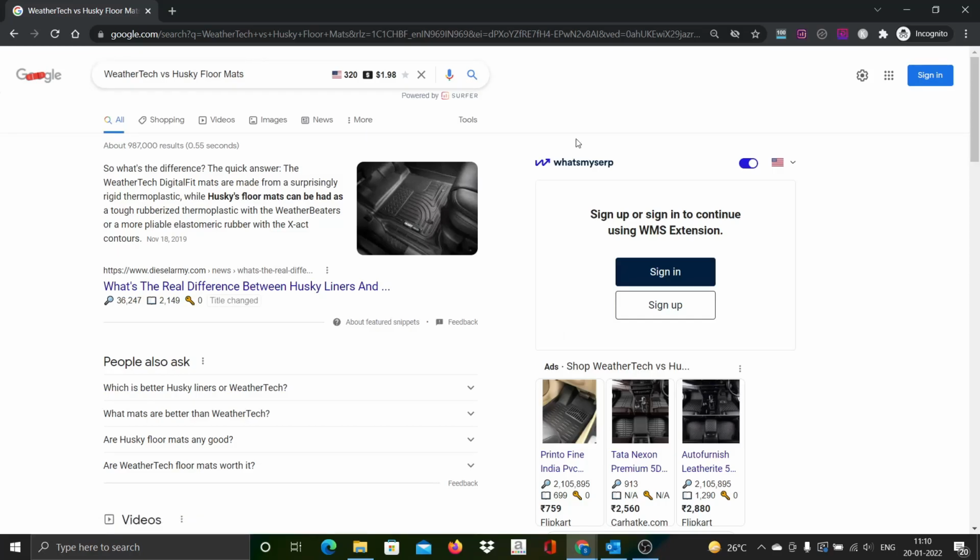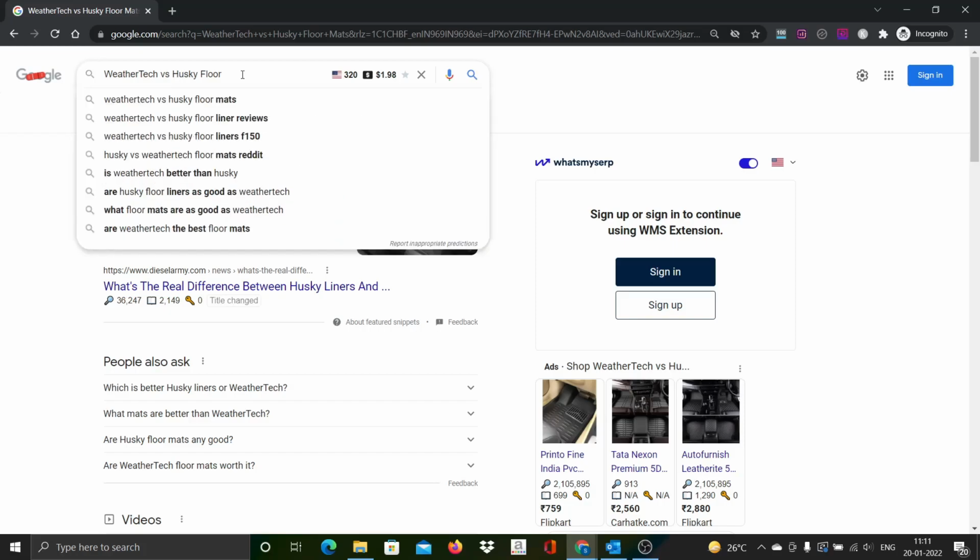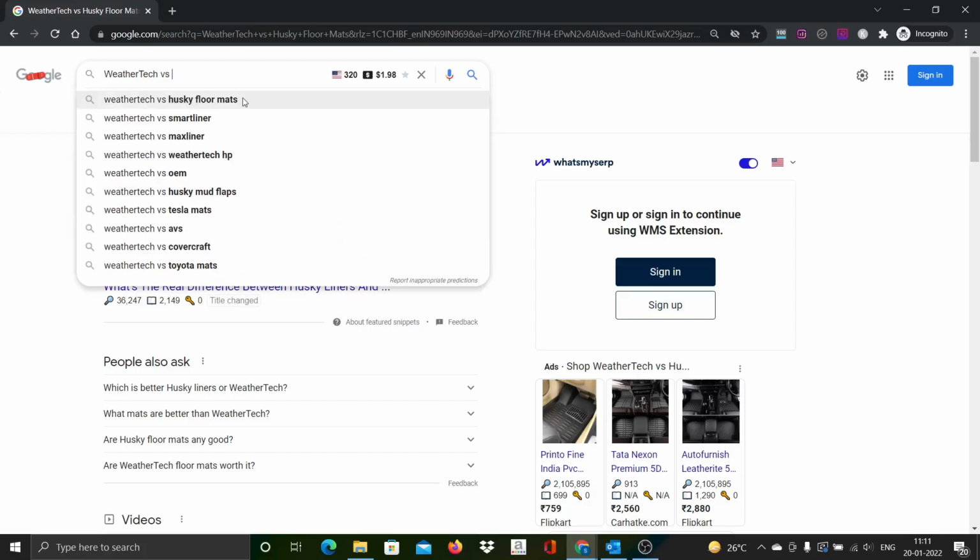So I assume there must be some more similar topics available, because there will be various different types of floor mats. Let's check it out manually. I want to remove this Husky floor mat. WeatherTech versus what are all the various things.